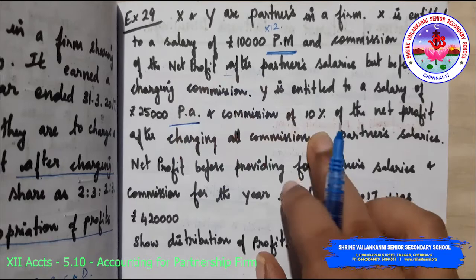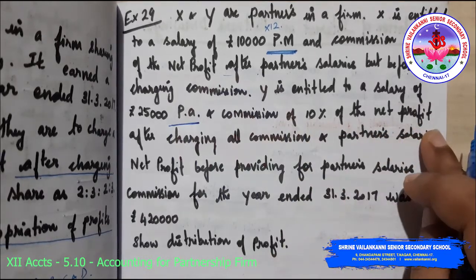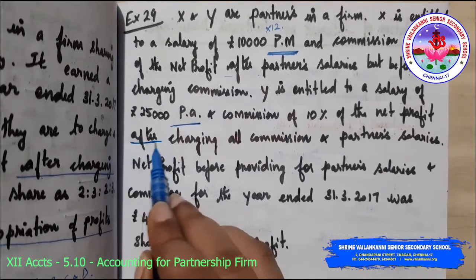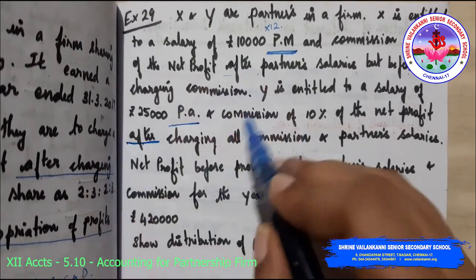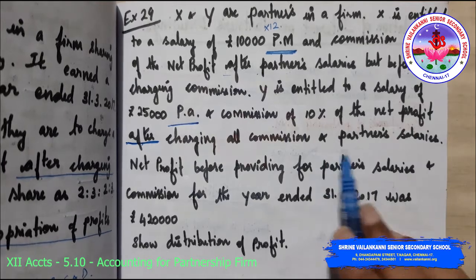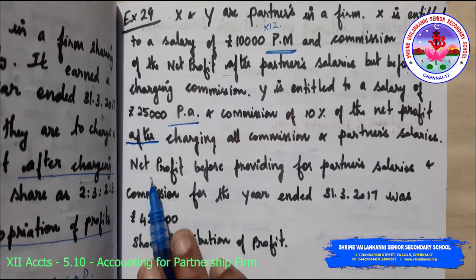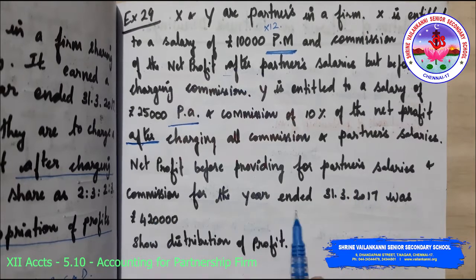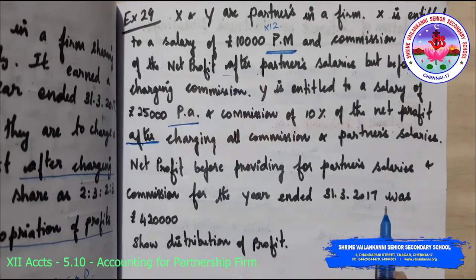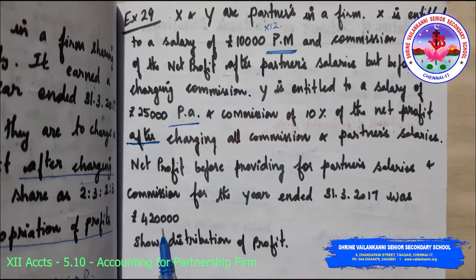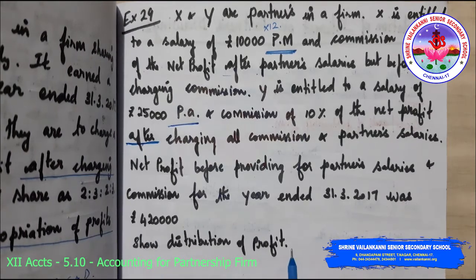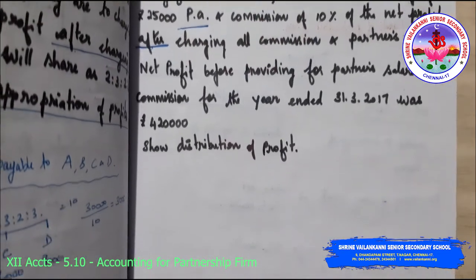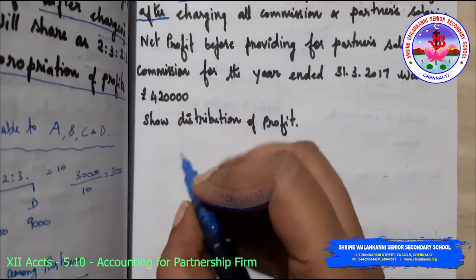And commission of 10% of the net profits after charging all commission. So after charging all commission, what is that all commission? Including excess commission and partner's salary. Okay, so net profit before providing for partner's salary and commission for the year ended 31/3/2017 was 4,20,000. Show distribution of profits. So this is the question. So first we will start preparing how much is the profit.